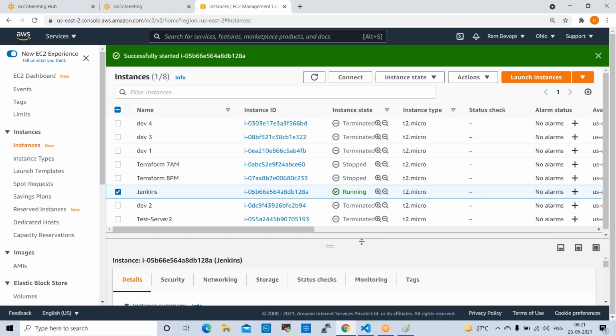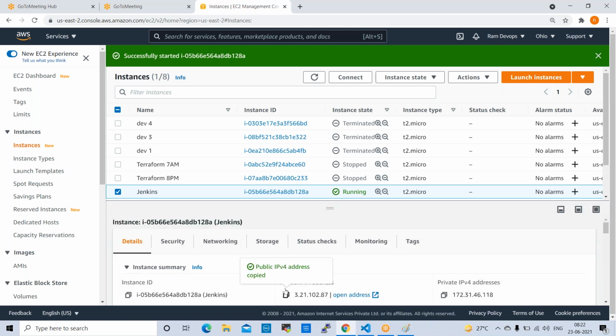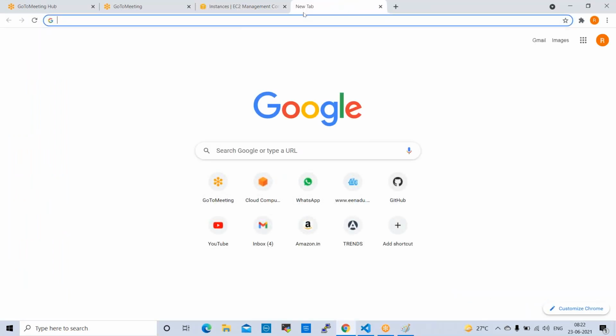Now the server is in running state. Copy the public IP.